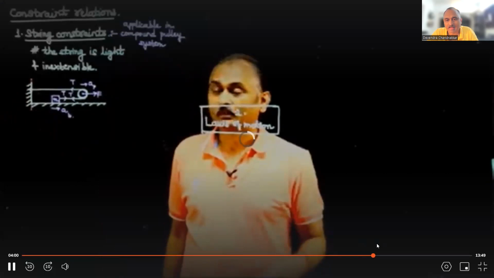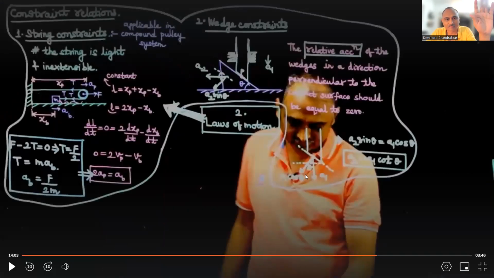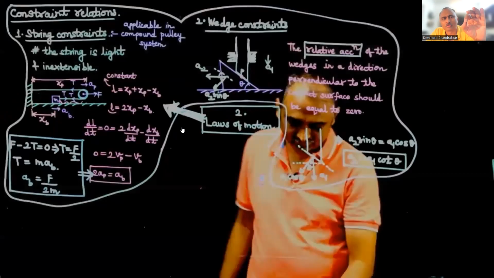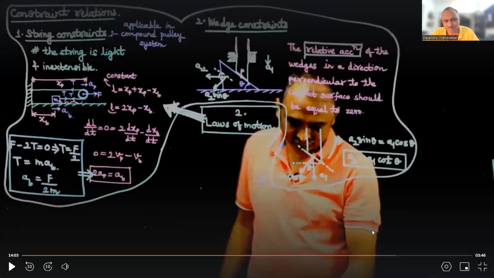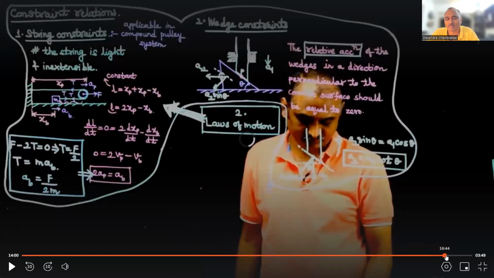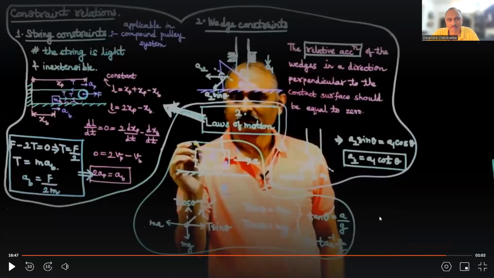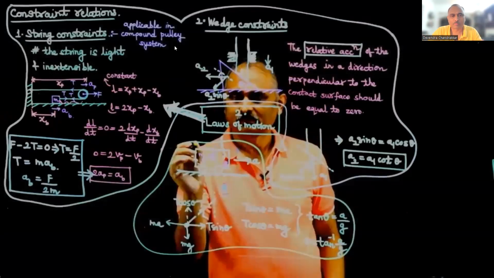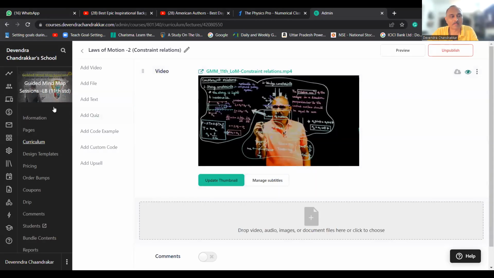Scroll through it and show you the final result of this slide. Okay, so everything is here which you want to solve problems based on constraint relations. I hope all of you have seen that numerical solving session which I shared yesterday in the group. Right. So this is a guided mind map kind of thing. Once you know the points, then it is very precise that this is how it should be done. Believe me, this will save a hell lot of your time. Right. So this is one of the guided mind map sessions which I was talking about. I'll show you some more.